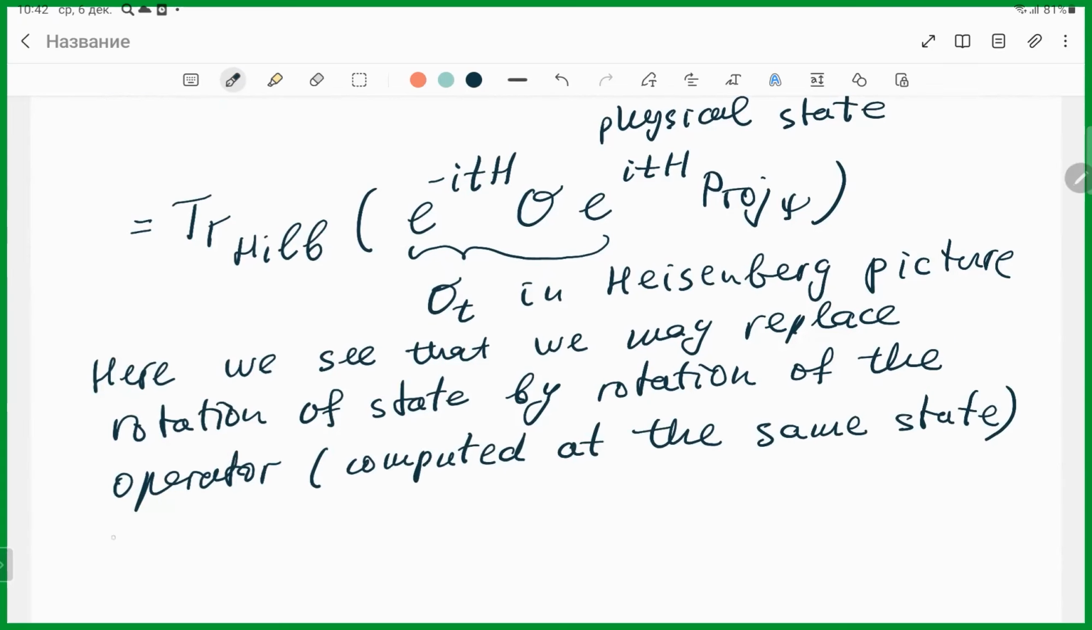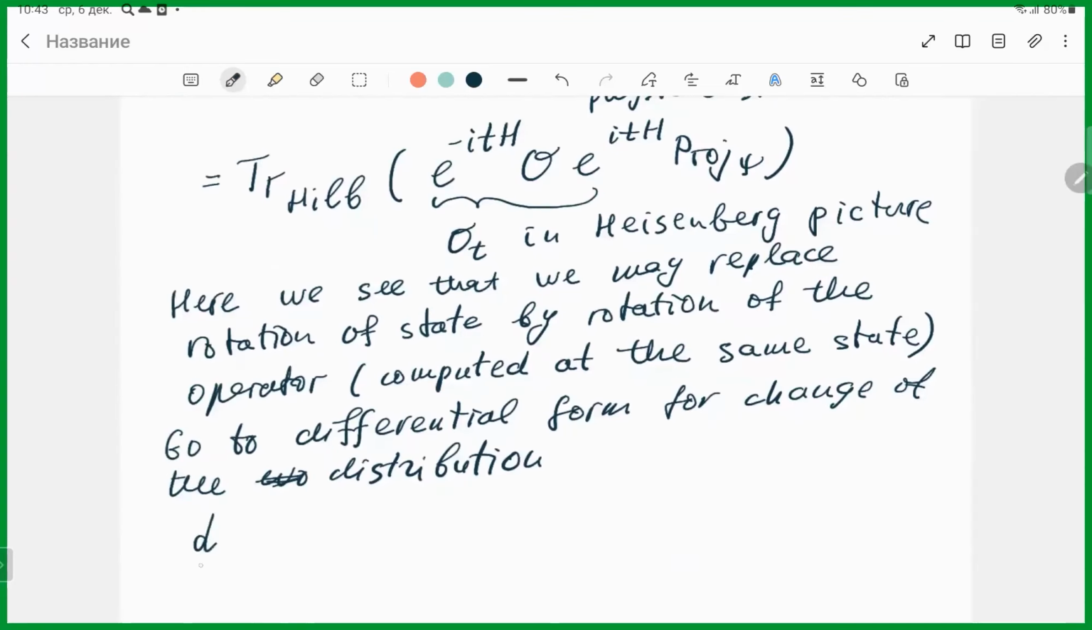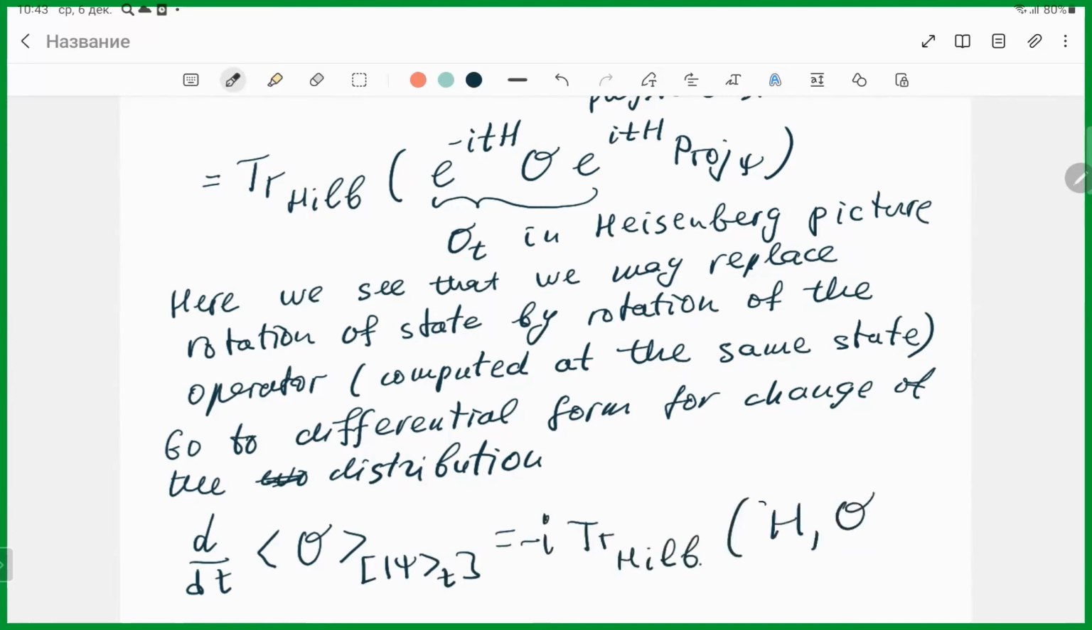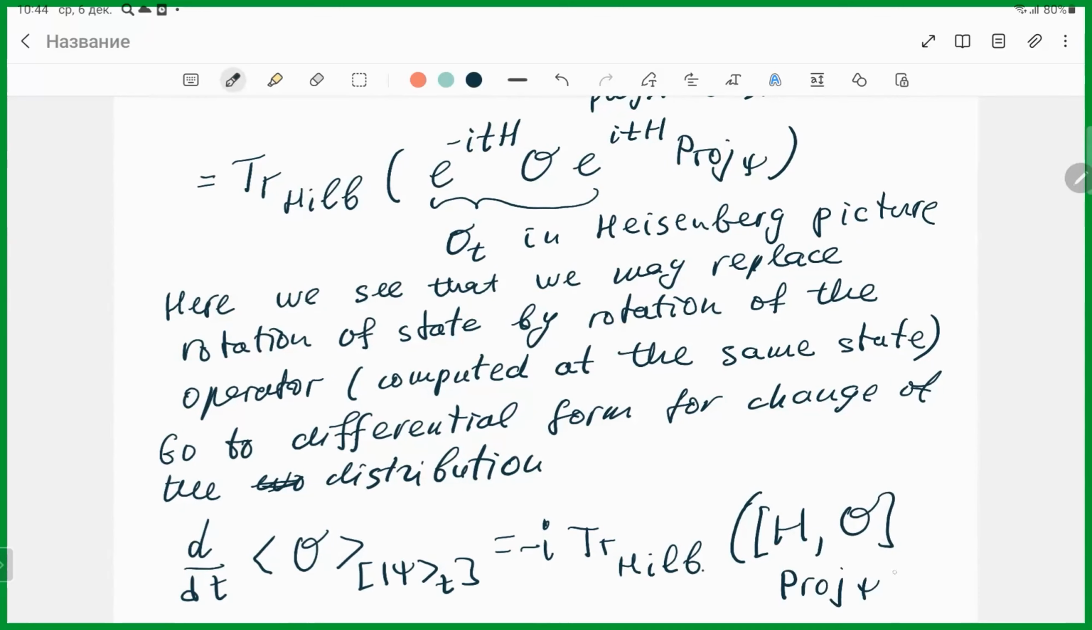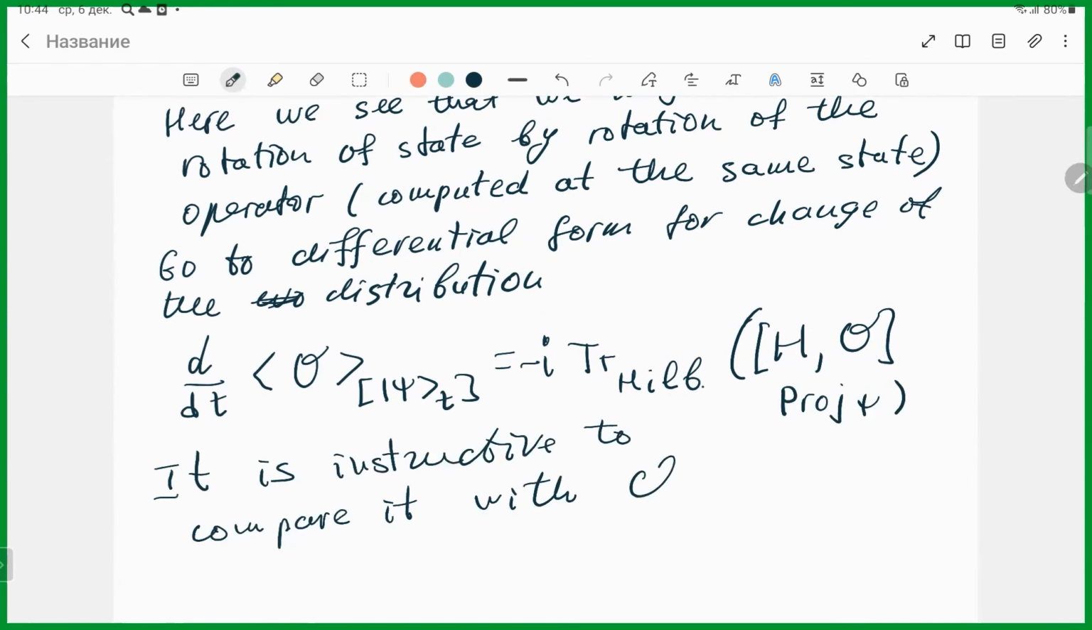Now I can go to differential form for change of the evolution, for change of the distribution. I can write d over dt of the average of O in state psi at t is the trace over the Hilbert space of minus i, commutator of H and O, projection on psi. And now I would like to compare it with classical mechanics.